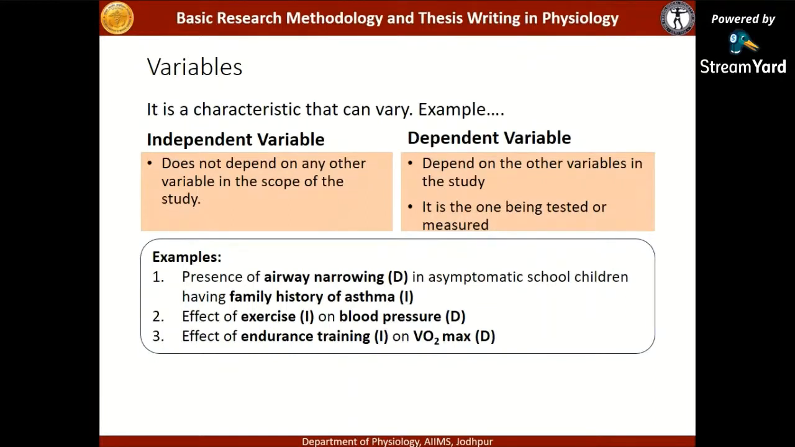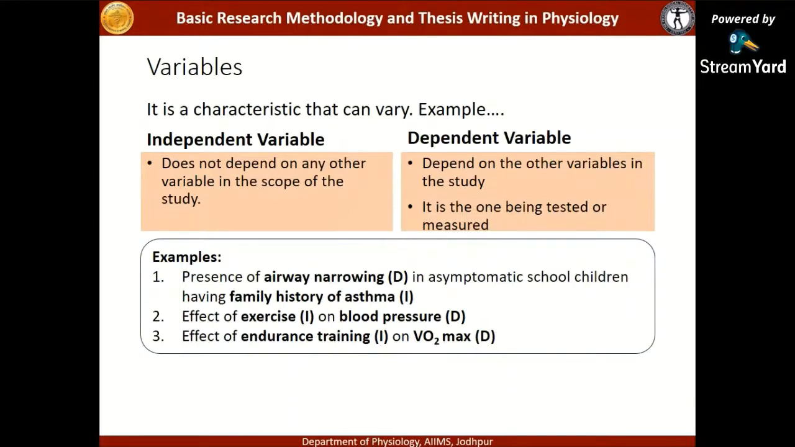Here what you see, what is being looked at, what is being measured, is the presence of airway narrowing. So this airway narrowing is a dependent variable. It is dependent on the other variables, whereas family history of asthma is the independent variable, or it is also the exposure or the risk factor. Here the airway narrowing is the dependent variable, or the outcome of the research.